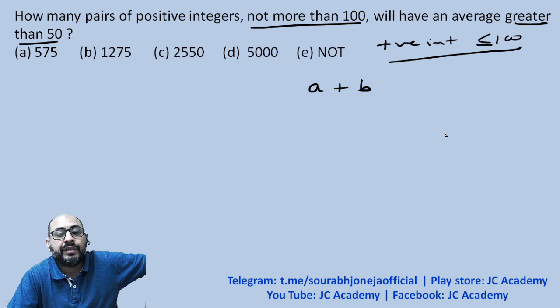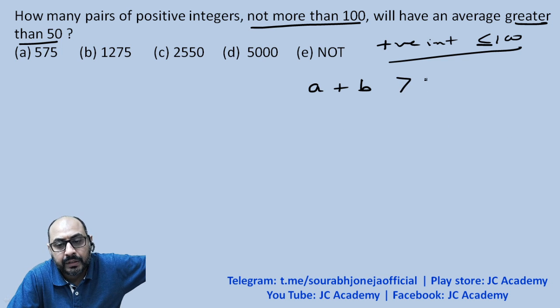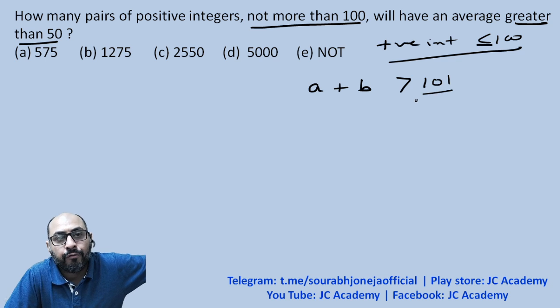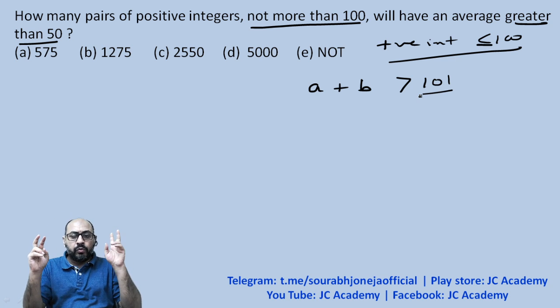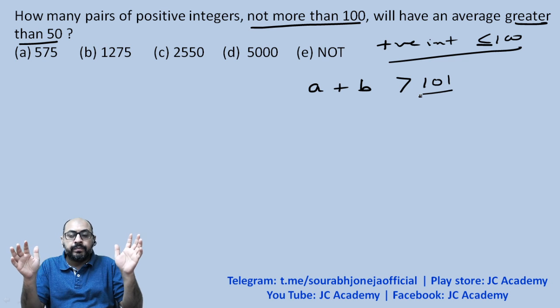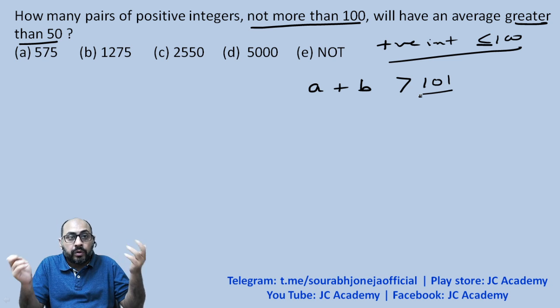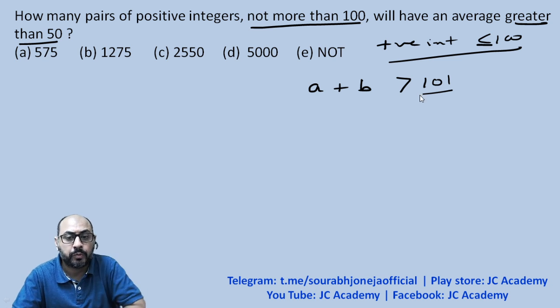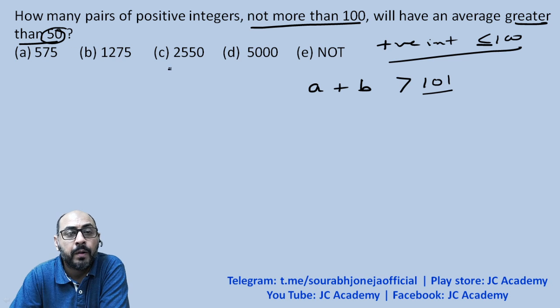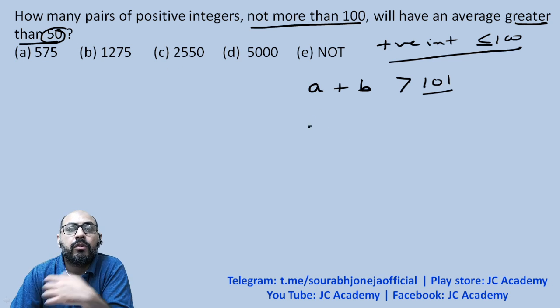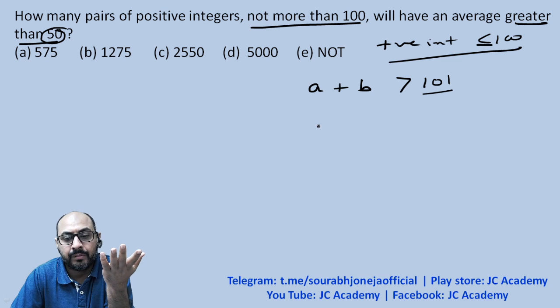If the average has to be greater than 50, the sum has to be 101 or more. So the idea is that you can add two integers, both of them positive integers, less than or equal to 100, and the sum has to be 101 or more, because the average is not supposed to be less than or equal to 50. It has to be more than 50. So how do we apply a thought? Again, you have to apply some thought, right?